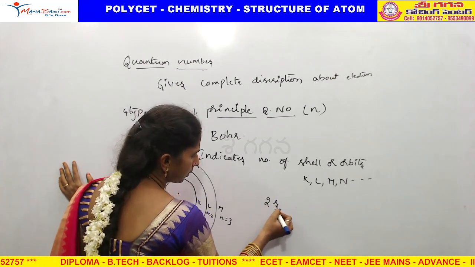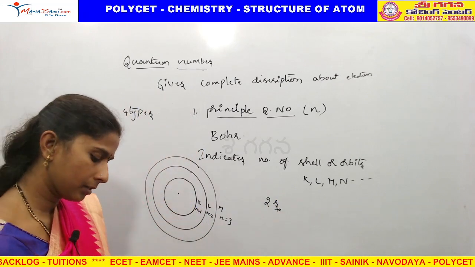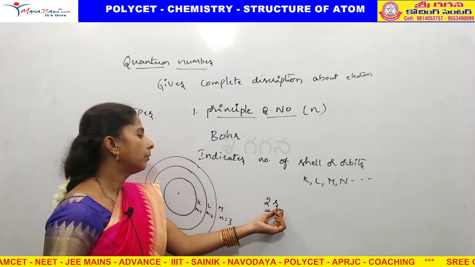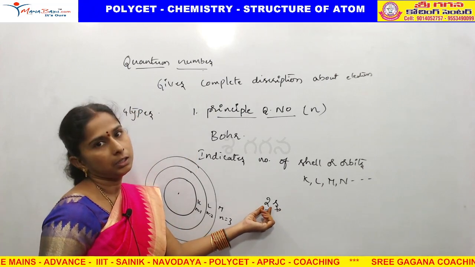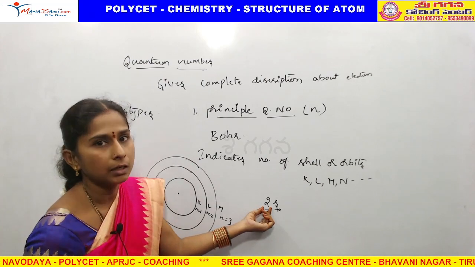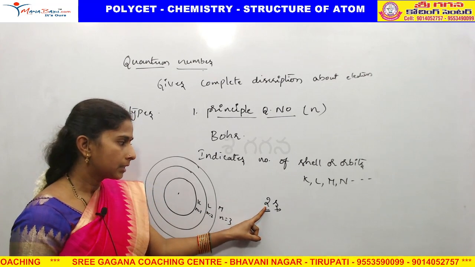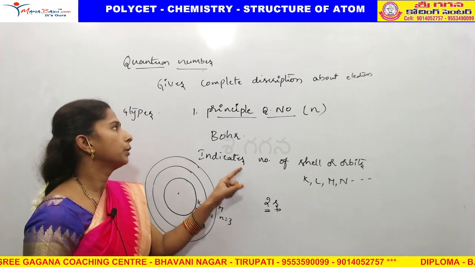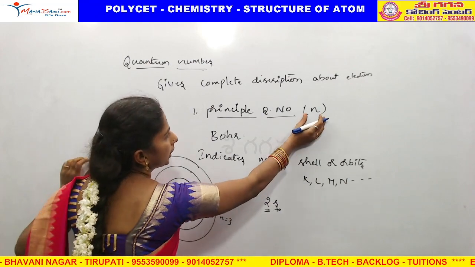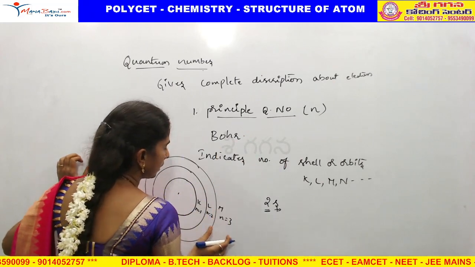What is 2s? The 2 indicates the number of the shell where the electron is revolving, which means the electron is present in the second shell. Electron rotates in the second shell. That we can find out by using the principal quantum number. The principal quantum number is indicated with n, given by Bohr, and it indicates the number of the shell where the electron is rotating.